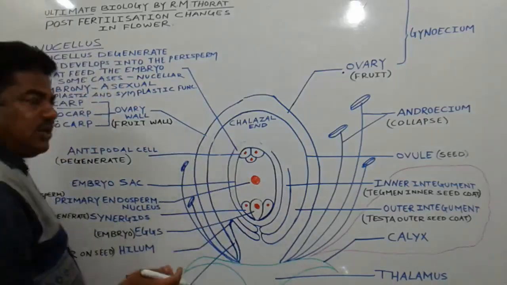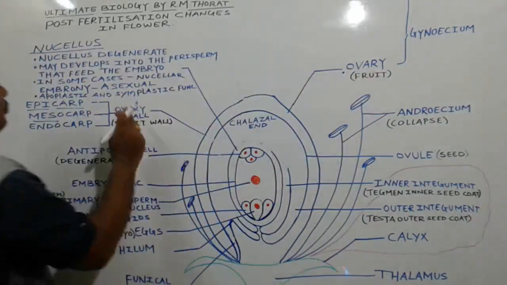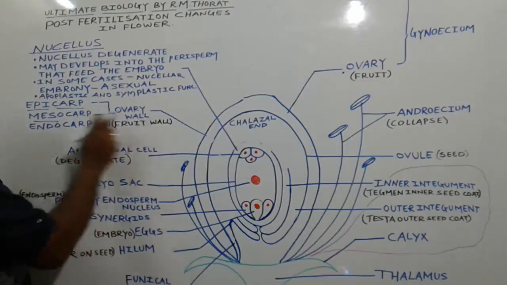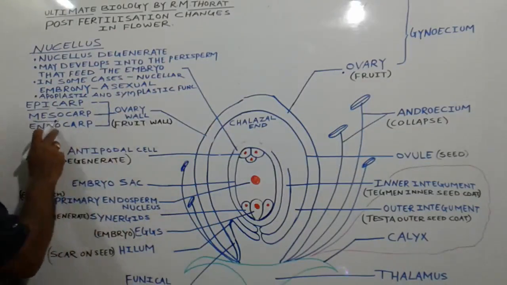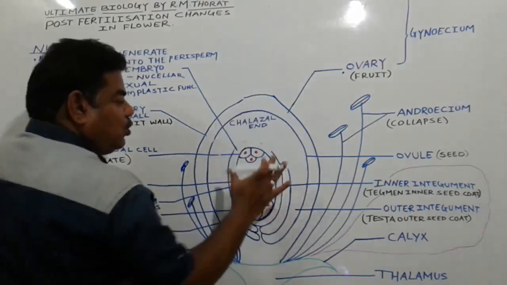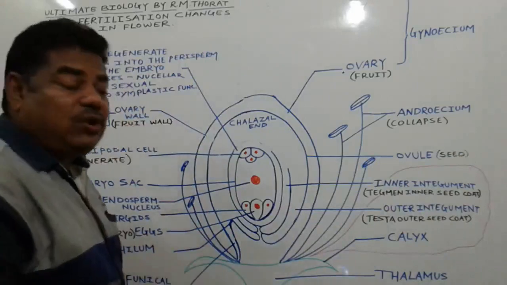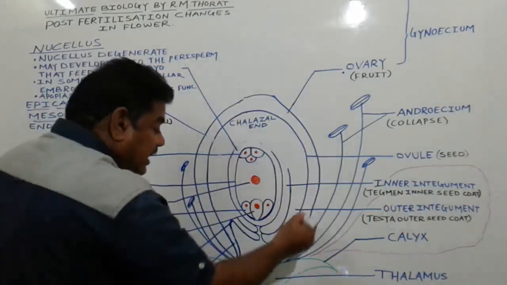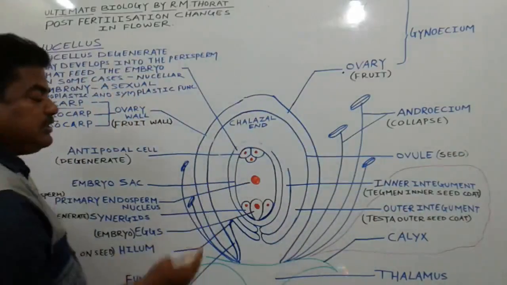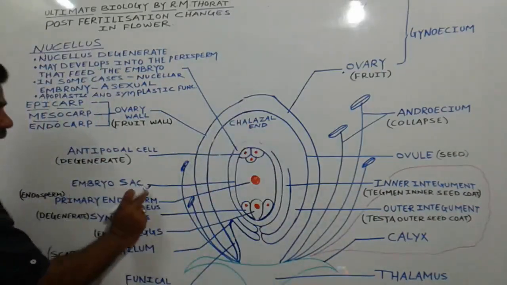Now see here, after fertilization the ovary gets converted into a fruit. The fruit consists of the fruit wall, or ovary wall, differentiated into epicarp, mesocarp and endocarp, and the structure present in the ovary, that is the ovule, gets converted into a seed. Now which changes go on after fertilization in the ovule? We will see from this embryo sac.